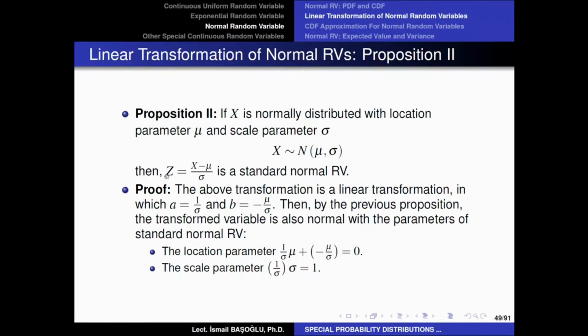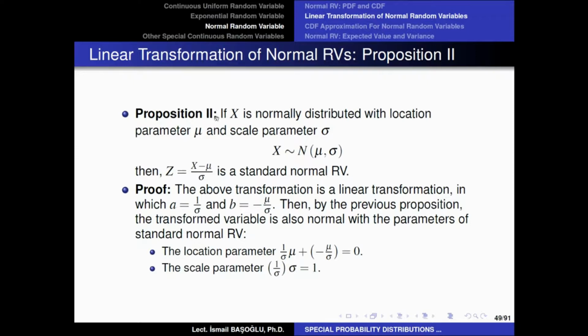Now it says Z is also a normal random variable, of course, because according to the previous proposition, if you apply a linear transformation to a normal random variable, you will also get a normal random variable, right? And this is just a linear transformation as well. Now, if you are careful, in this linear transformation, the multiplier term is equal to 1 over sigma, and the additive term B is equal to minus mu over sigma. So this is also a linear transformation. Therefore, here Z should also be a normal random variable.